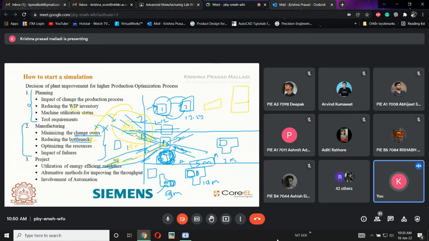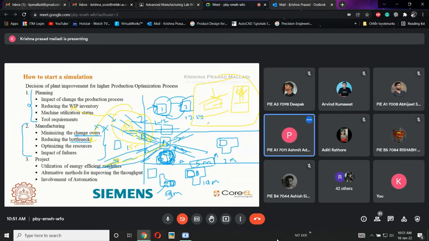This is a machine, and this machine is having some part and some processing is happening, and in this conveyor there is a part that is waiting for this machine. Then I'll call this a bottleneck of this complete process. So I want to reduce that also. Why is there a need to reduce that? What is the impact of bottleneck?